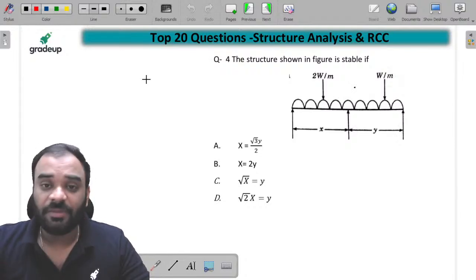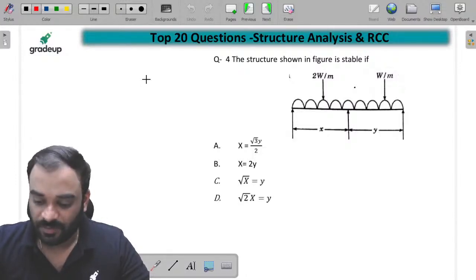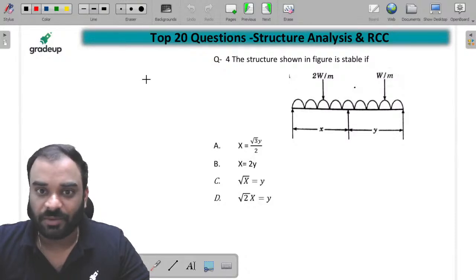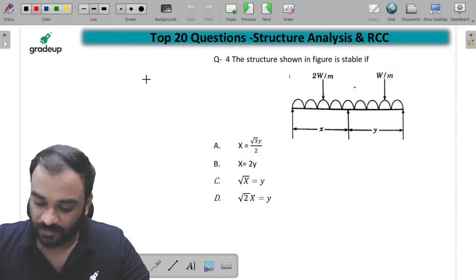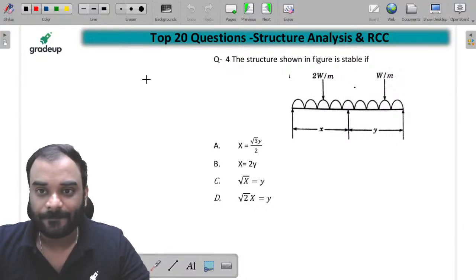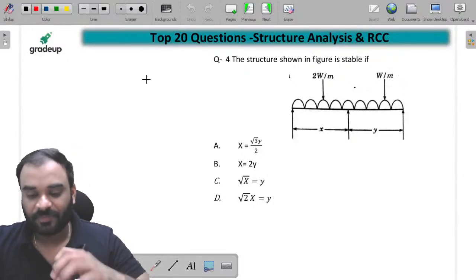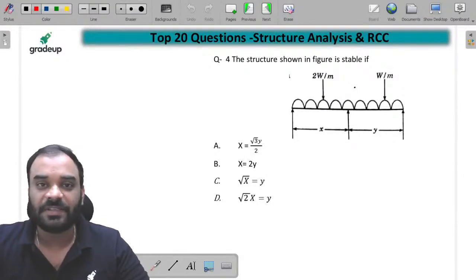चलिए. Now tell me, for this particular question guys, the structure shown in figure is stable. यहां पे जो स्ट्रक्चर आपको शो करा गया है बच्चों, at which condition it is stable? किस कंडीशन में बच्चों ये स्टेबल होगा?